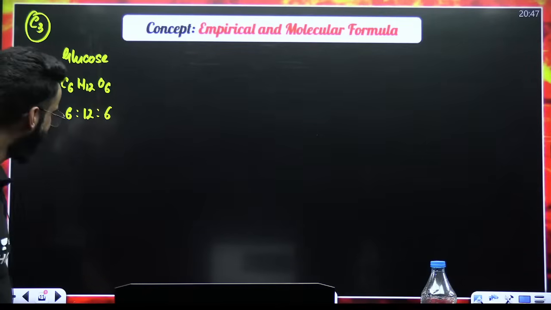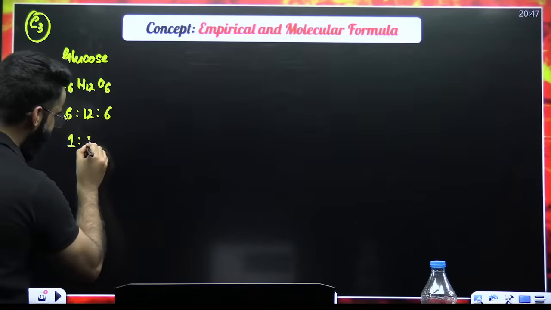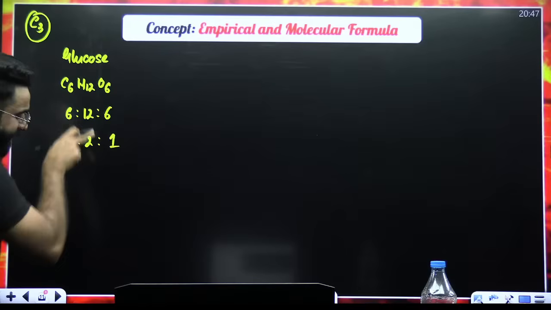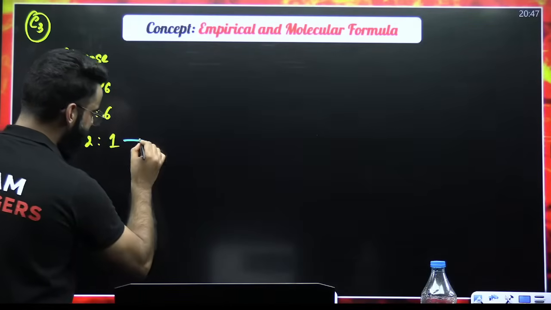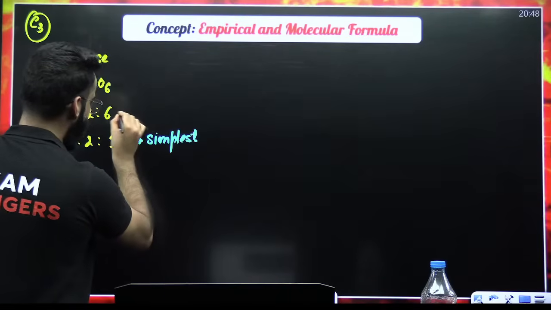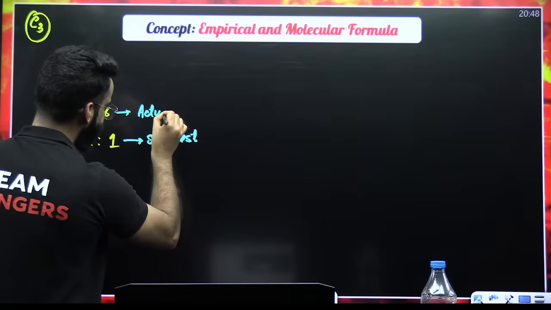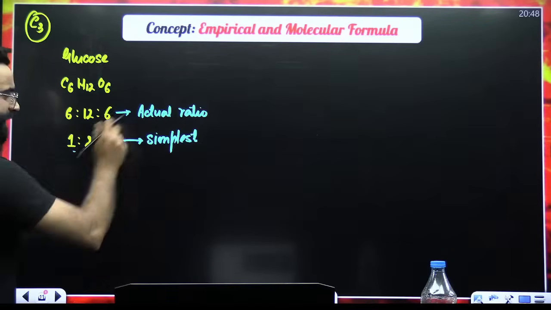Now tell me one thing. Can I further simplify this ratio? Absolutely. It can be 1:2:1. So how many ratios do you see here? There are two ratios which I have. This is something which I call the simplest whole number ratio, and this is something which you call the actual ratio. One is the simplest whole number ratio, one is the actual ratio.